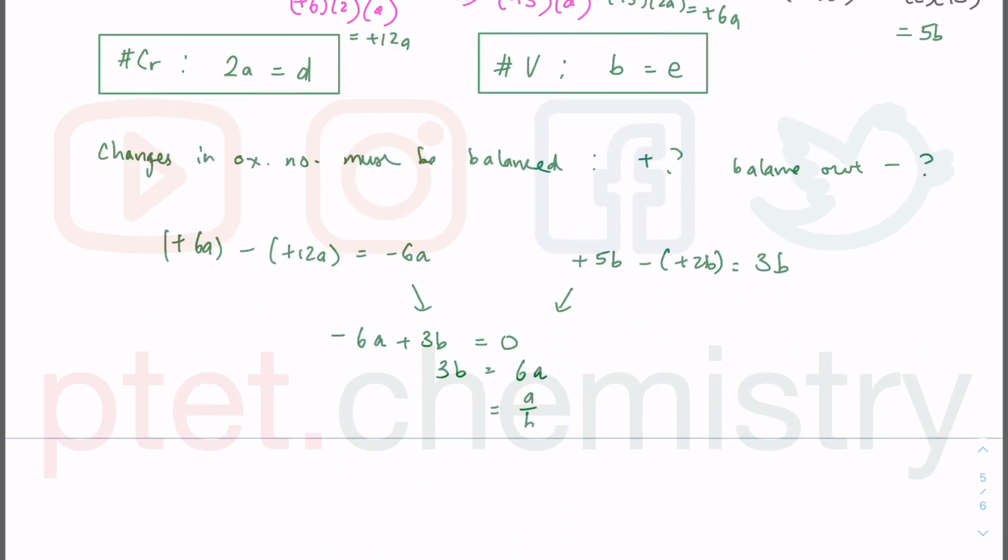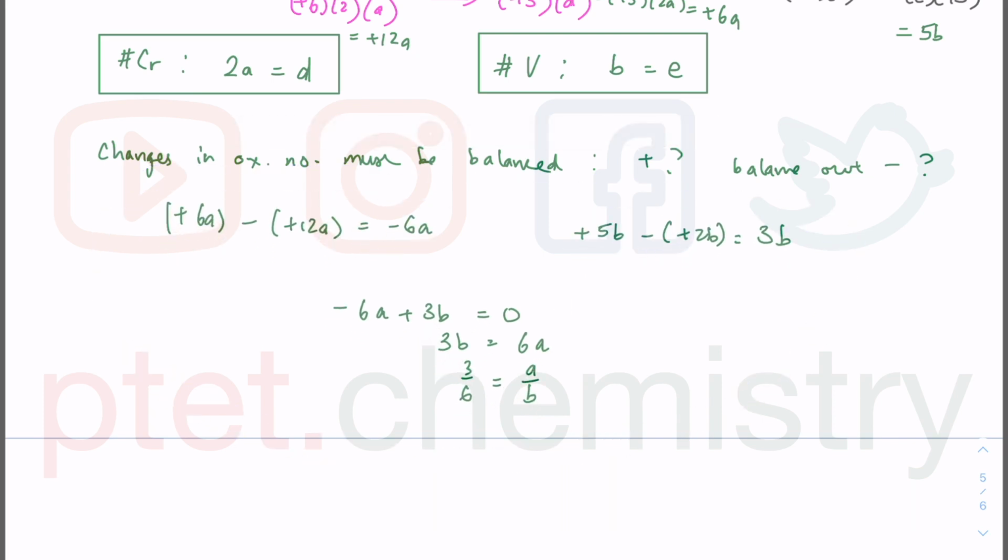So A over B. I move B down there. I move 6 down there. So I get 3 over 6. And I hope now you can see that that should be very straightforward now. So A over B can be simplified as 1 over 2. Or you can say A is to B is to 1 is to 2. And this is option B as your final answer.